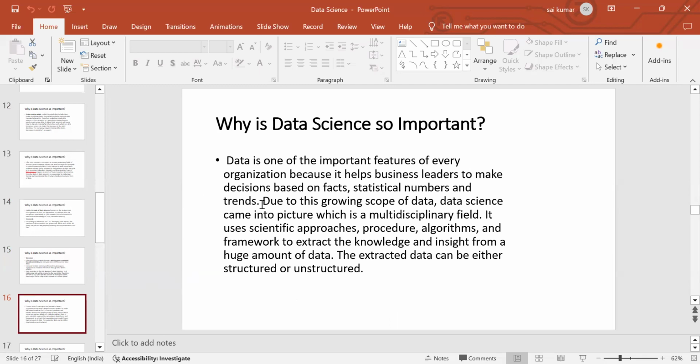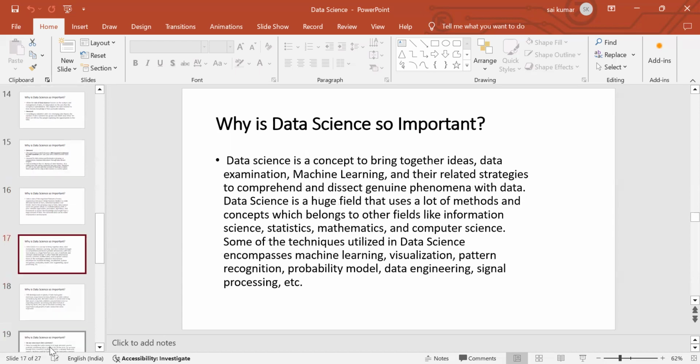As we discussed, due to the growing scope of data, data science came into the picture, which is a multidisciplinary field. It uses scientific approaches, procedures, algorithms, and frameworks to extract knowledge and insights from a huge amount of data. The extracted data can be either structured or unstructured. These are the same points which we discussed.